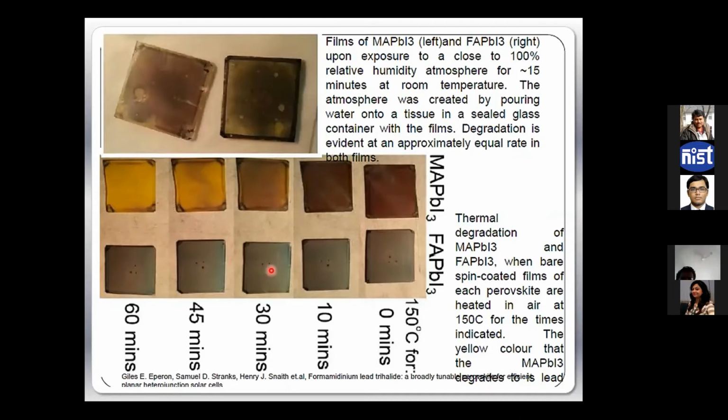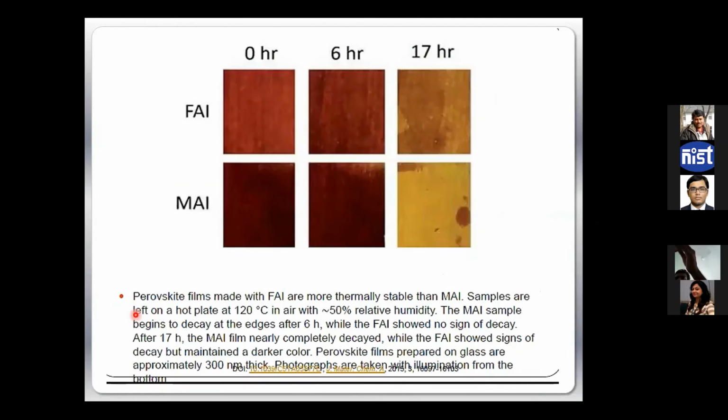So you see, the lifetime was earlier one day with humidity. Now with humidity plus temperature, it goes to 1 hour. So 1 hour, one day, although it has 30% efficiency, if somebody cannot solve this problem, this material will not come as a technology. But people are trying, and we have some new molecules and new materials where the stability increases. For example, instead of MAI, methyl ammonium iodide, if we take FAI, the degradation has been slowed down.